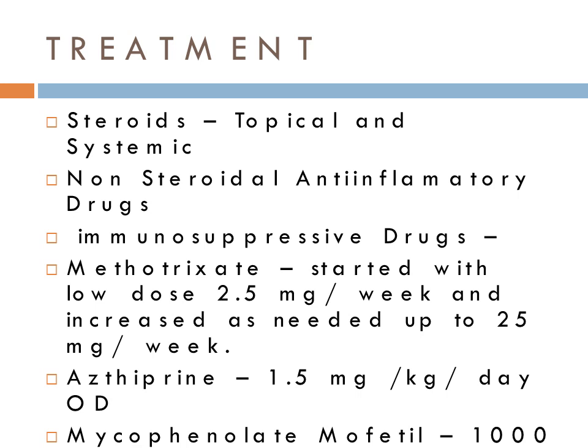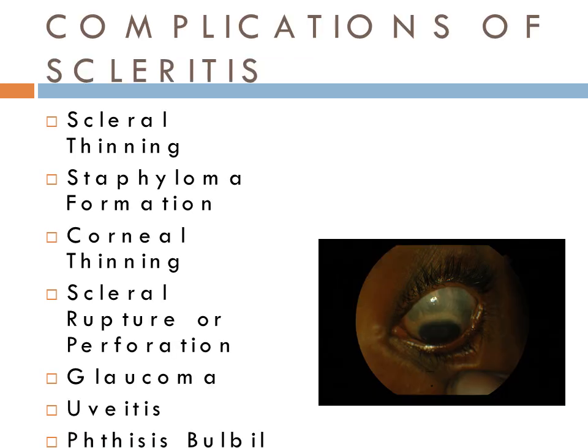Treatment. First is steroids, topical and systemic, non-steroidal anti-inflammatory drugs, immunosuppressive drugs like methotrexate, started with low dose like 2.5 milligram per week and can be increased as needed up to 25 milligram per week. Azathioprine 1.5 milligram per kg per day once a day. Mycophenolate mofetil 1000 milligram per day. The side effects are many, and WBC and platelet count and liver functions have to be monitored periodically.